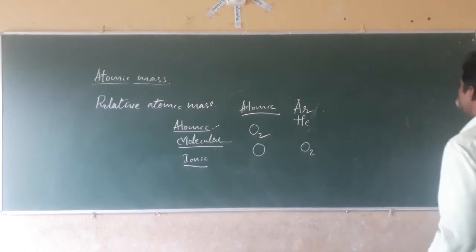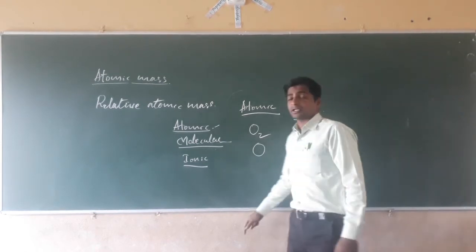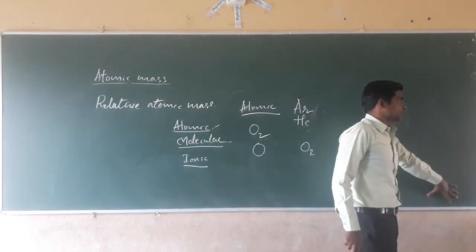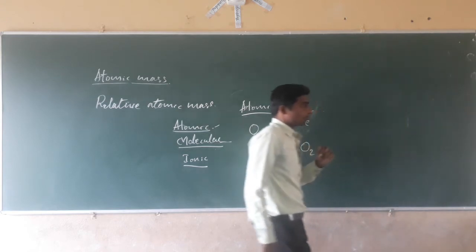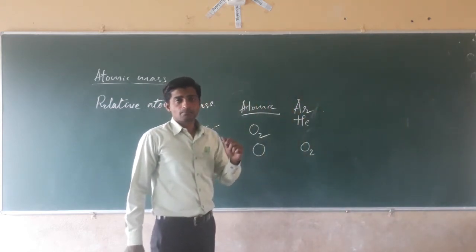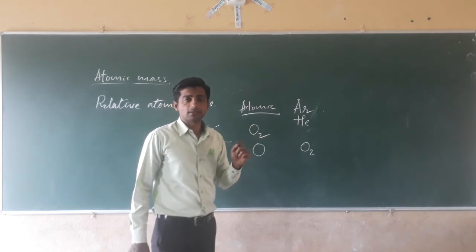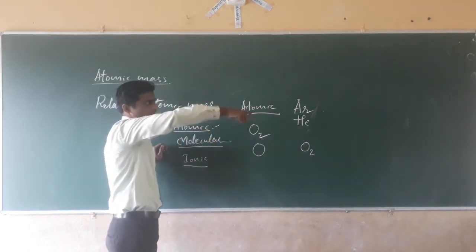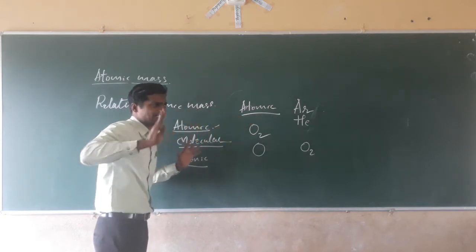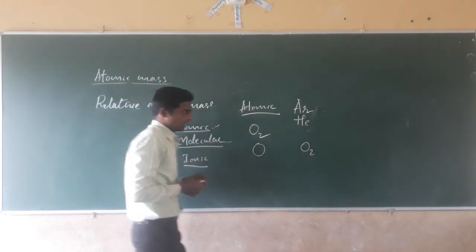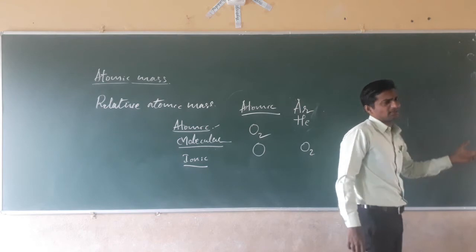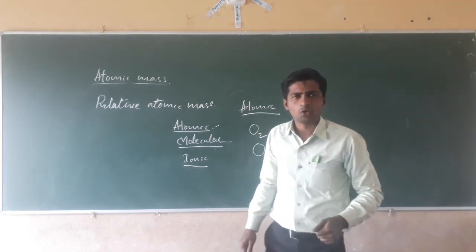For example, helium. You may see it in column number 18 in the periodic table. When we look at column number 18, you will see the noble gases: helium, neon, argon, krypton, xenon. Like that, you will see the group 18 elements. They are noble gases, and they will not react with any other elements. Such elements are called the noble gas elements.